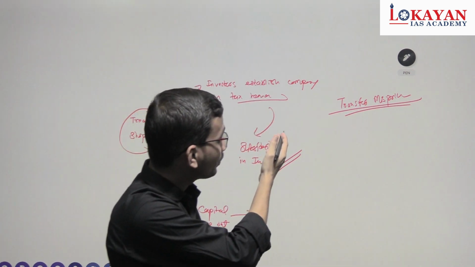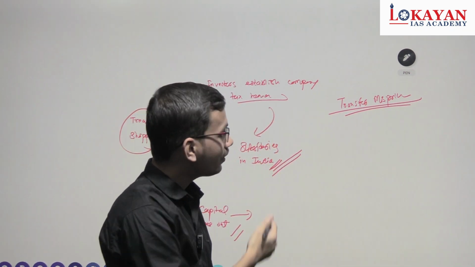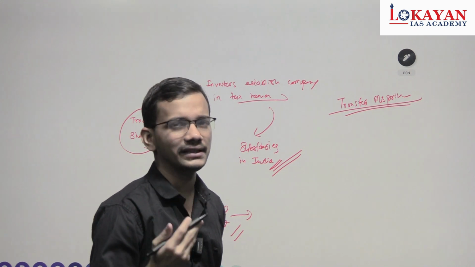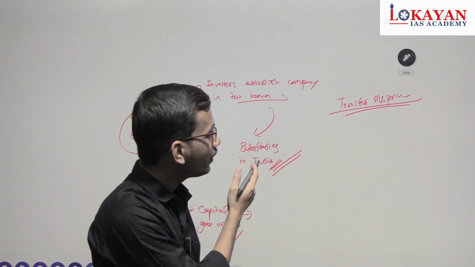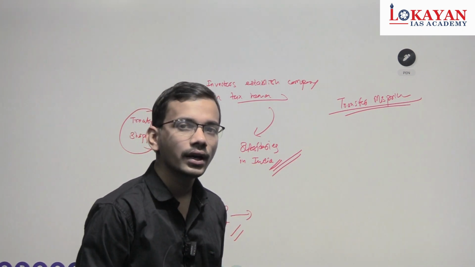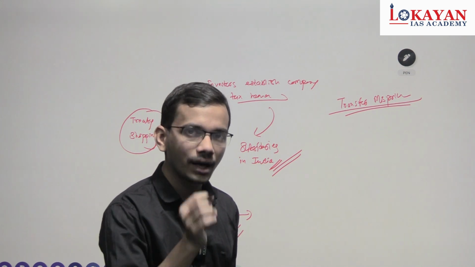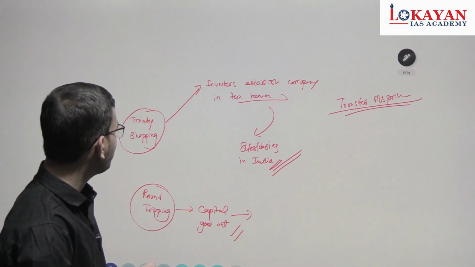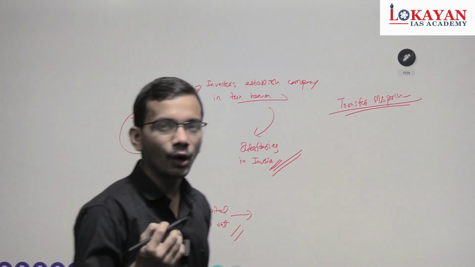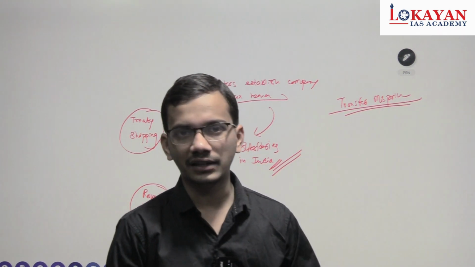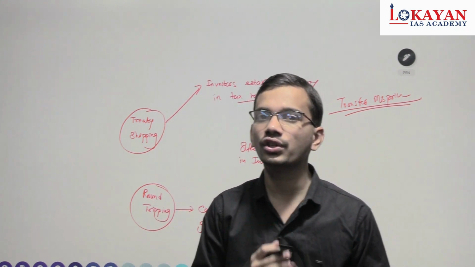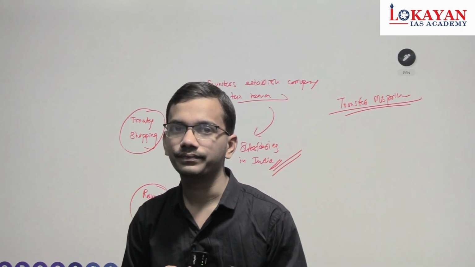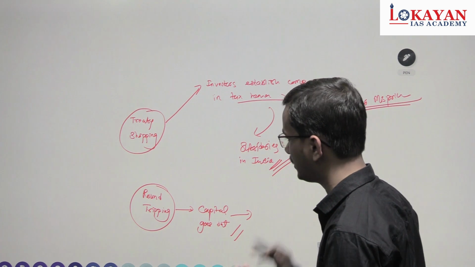Because these transfer payments are artificially priced very high, due to which profits are reduced, and due to which the taxes upon the profits also reduce. So a question can be asked simply, like the terms round tripping, treaty shopping, transfer mispricing often mentioned in news are related to. So the answer is tax evasion.